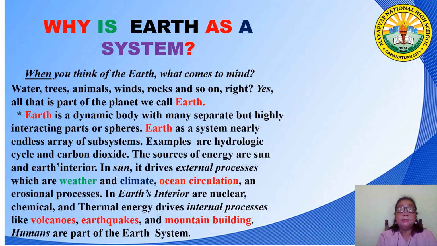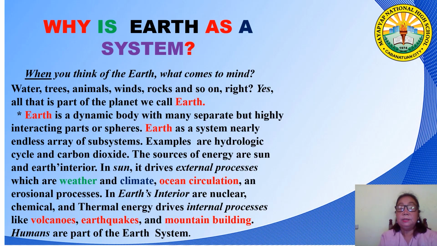The Earth as a system has a nearly endless array of subsystems. Examples are the hydraulic system and the carbon dioxide system. The sources of energy are the sun and Earth's interior. The sun drives external processes, which are weather and climate, ocean circulation, and erosional processes.